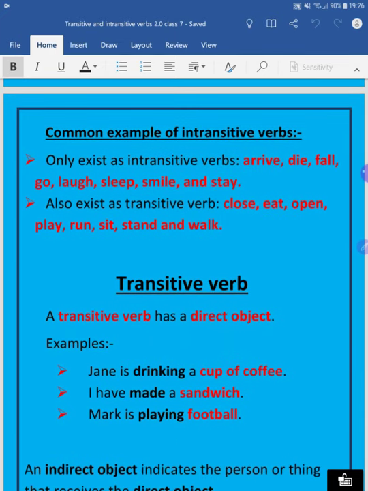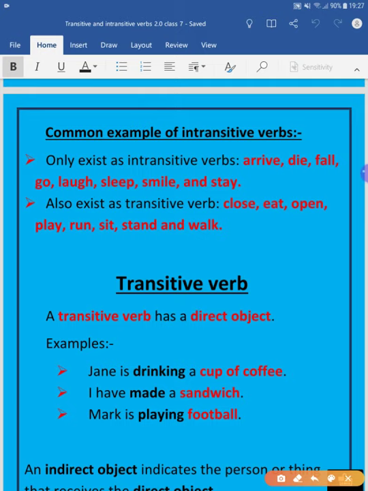A transitive verb has a direct object. As we can see in the examples, Jane is drinking a cup of coffee. In this example, Jane is the subject, drinking is the verb, and what is she drinking? A cup of coffee. Do you remember that I taught you yesterday the simple trick to find the answer? You need to ask the question what or whom. So come on, let's start.